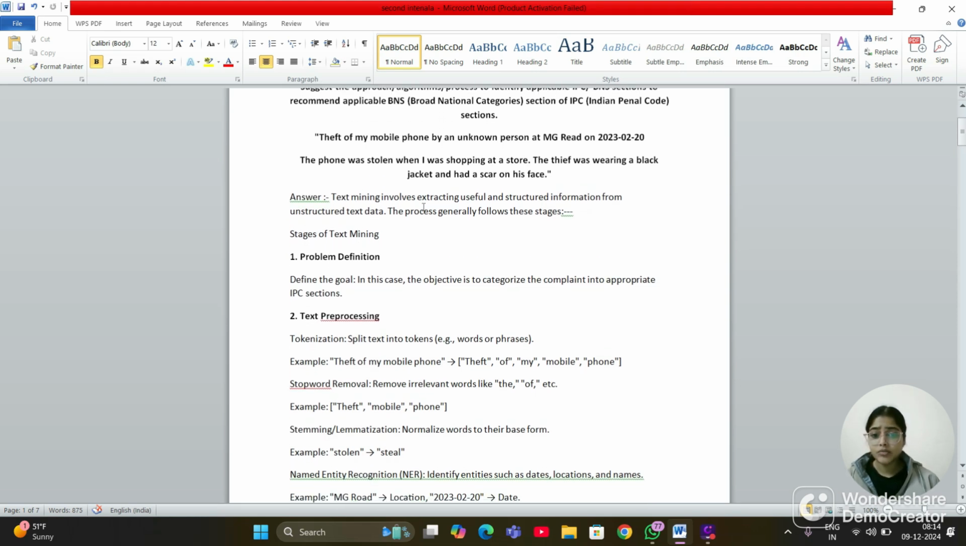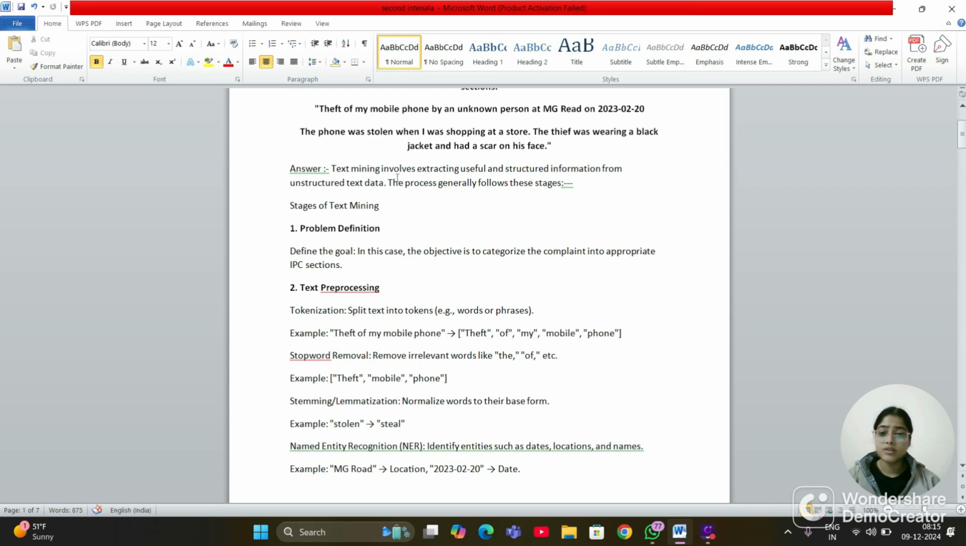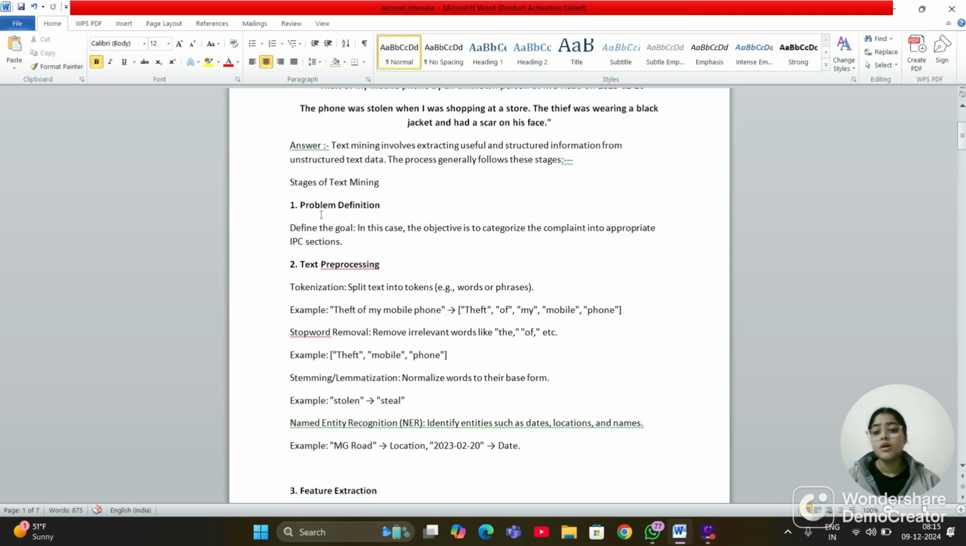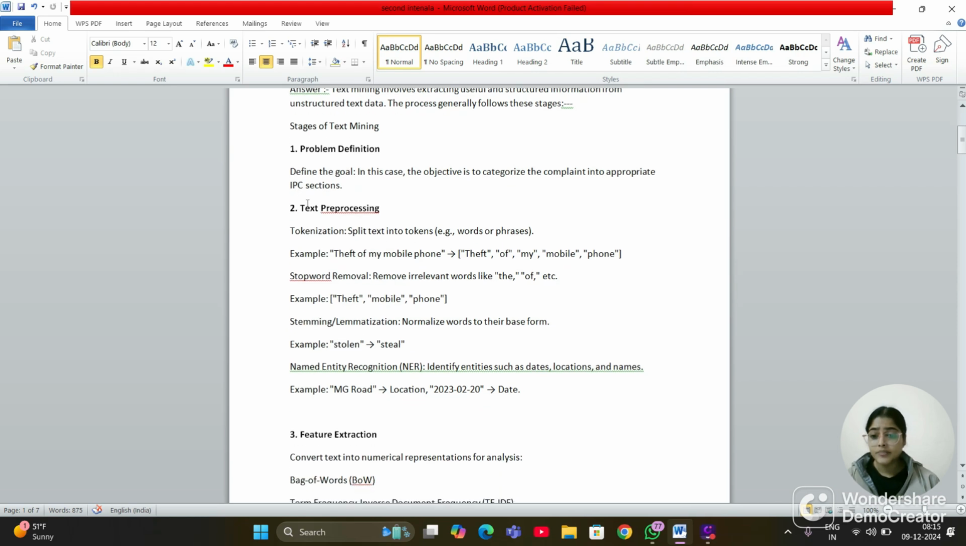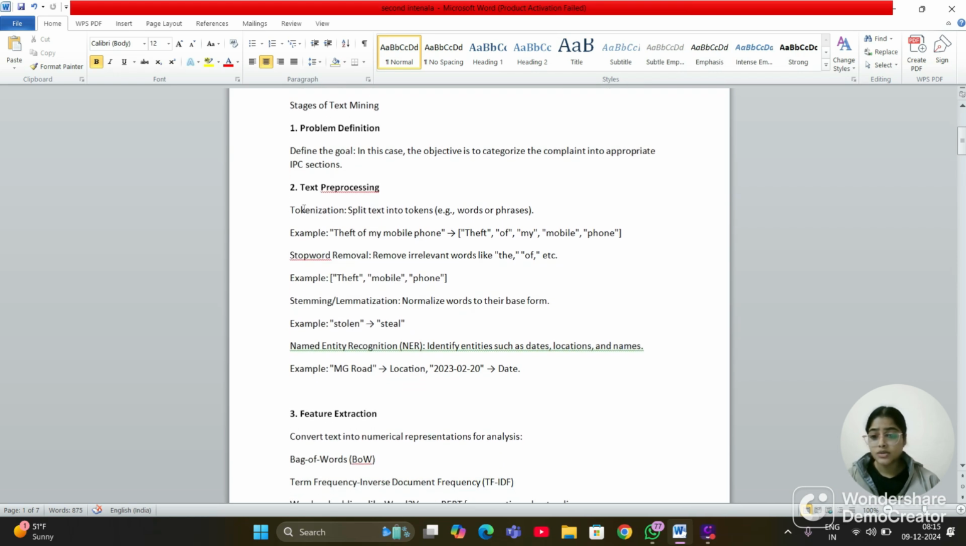Text mining involves extracting useful and structured information from unstructured text data, and text mining is a subfield of data mining, and these are the steps involved in text mining. So first step is problem definition. The goal, the objective, is to categorize the complaint into the appropriate IPC section. And text preprocessing, tokenization. In tokenization, split the text into words or phrases.